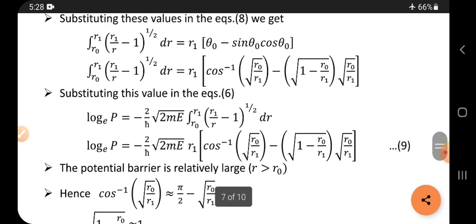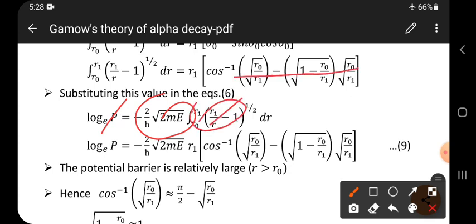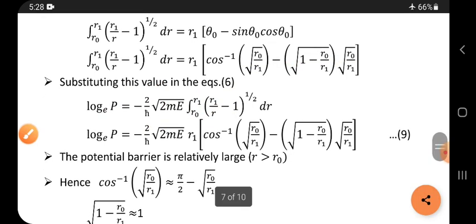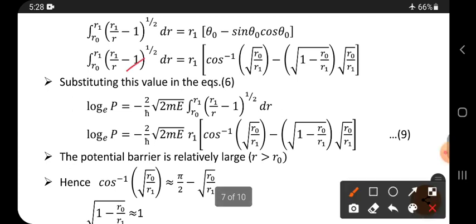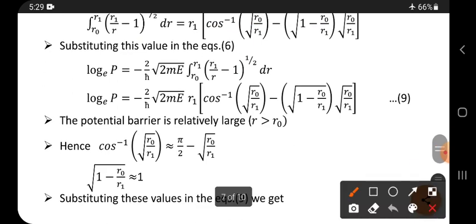See, log p, this term into its integration value, this is the complete one. Okay, so this integration, in the place of this it is totally substituted. Okay, so like this.